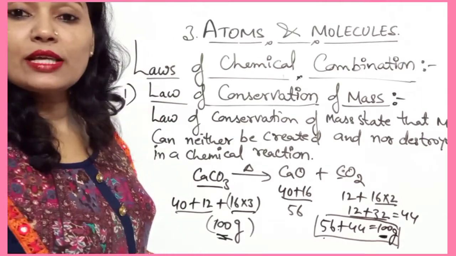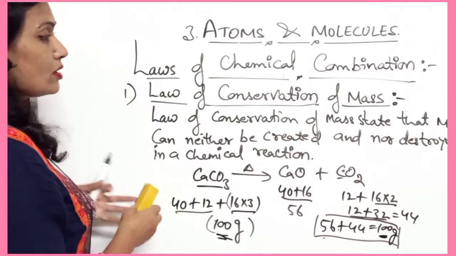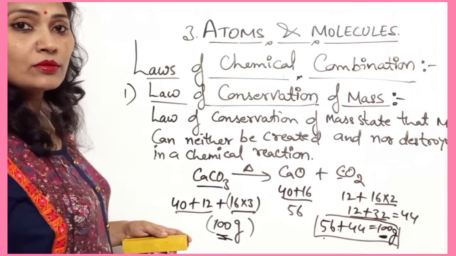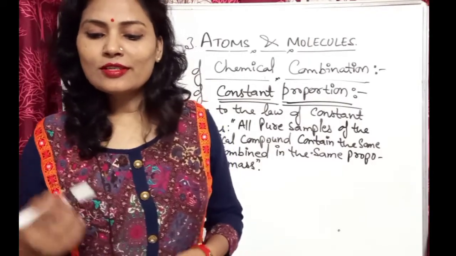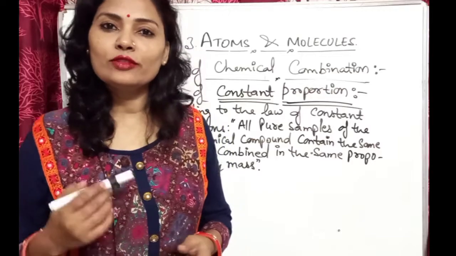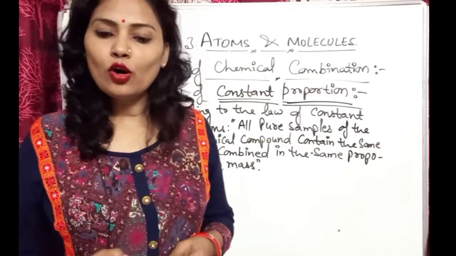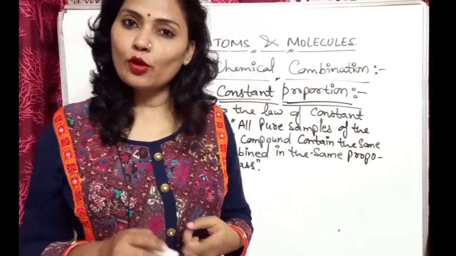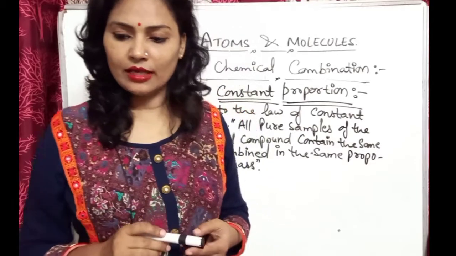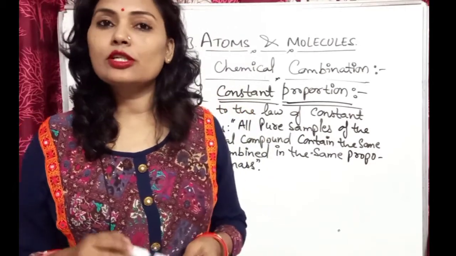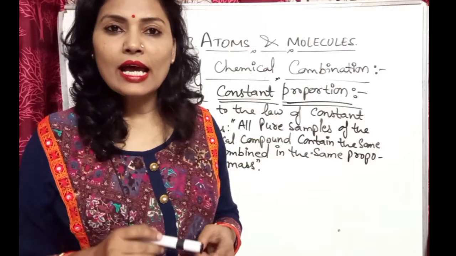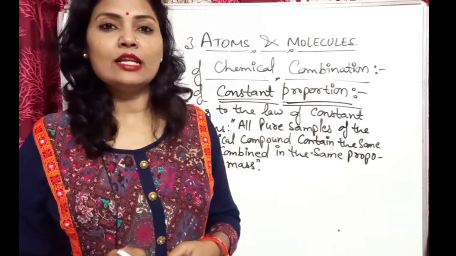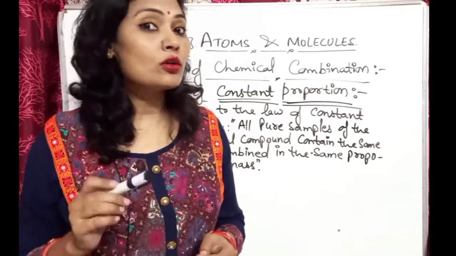Now we can take the next law, that is the law of constant proportion. The law of constant proportion is also known as the law of definite proportion or the law of constant composition. It was given by Proust in 1799. He analyzed the chemical composition of a large number of compounds and concluded that the proportion of each element in a compound is fixed or constant.